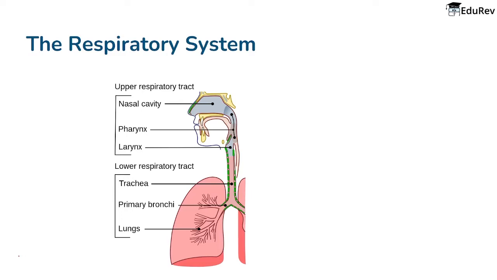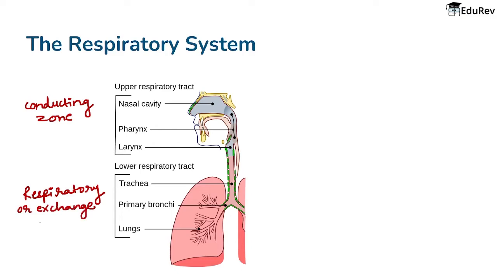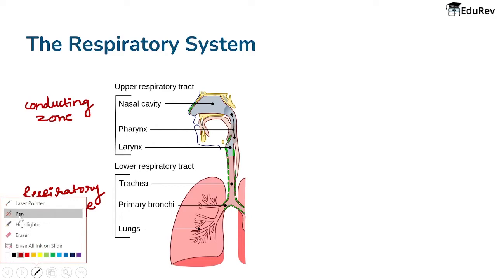First of all, the respiratory system is divided into two parts. One part is known as the conducting zone, right? And the second part is known as the respiratory or exchange zone. All right. Now, conducting zone is a path where the exchange of gas happens, right?